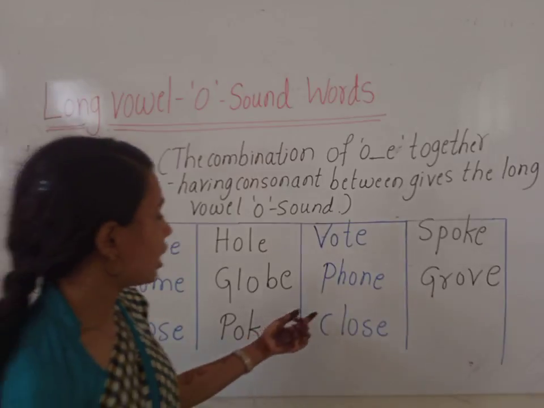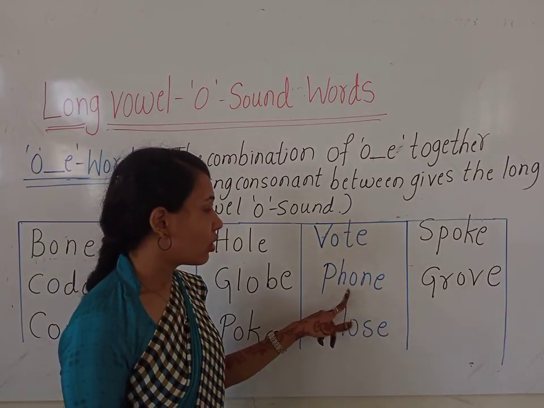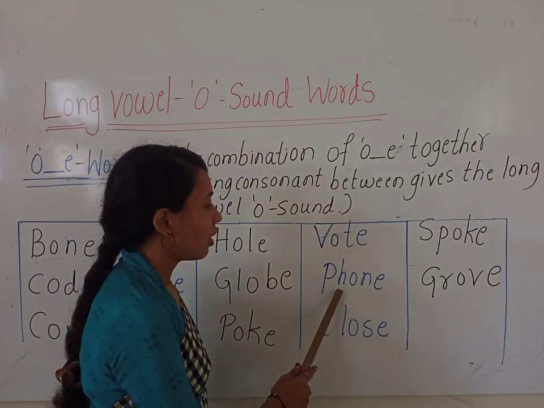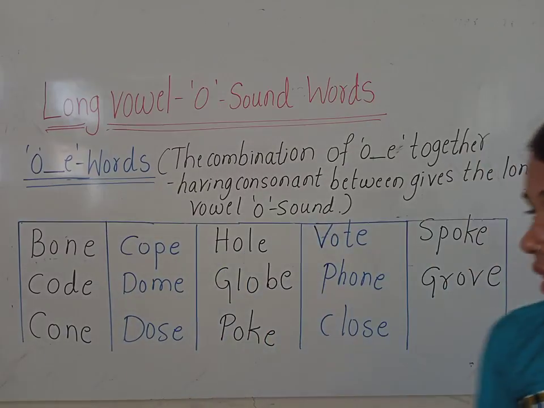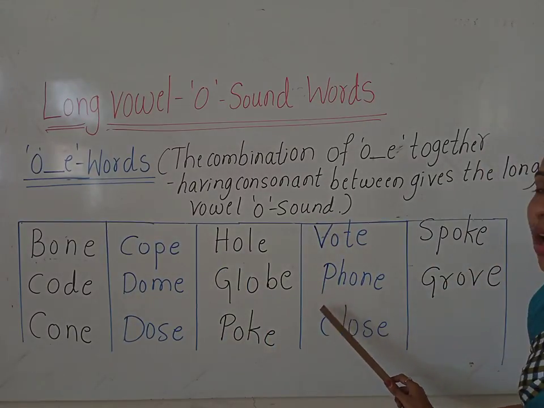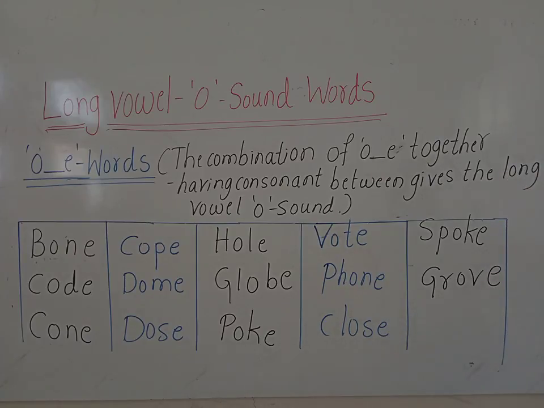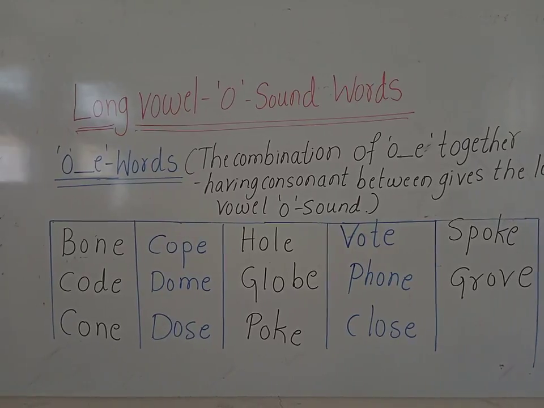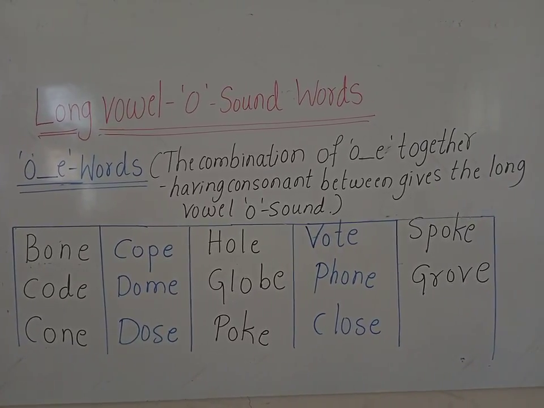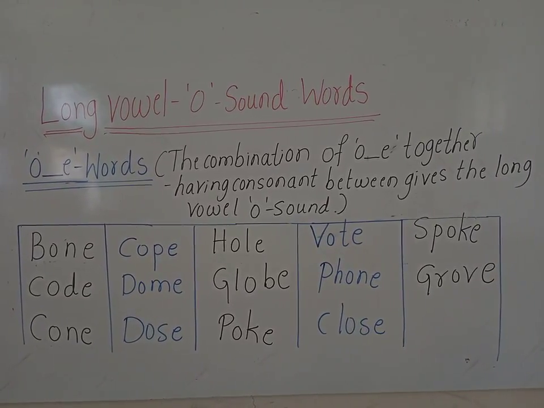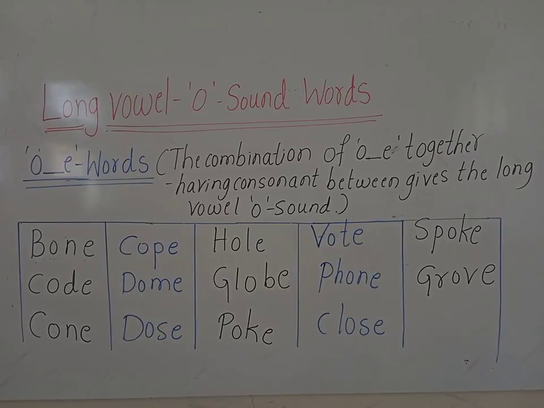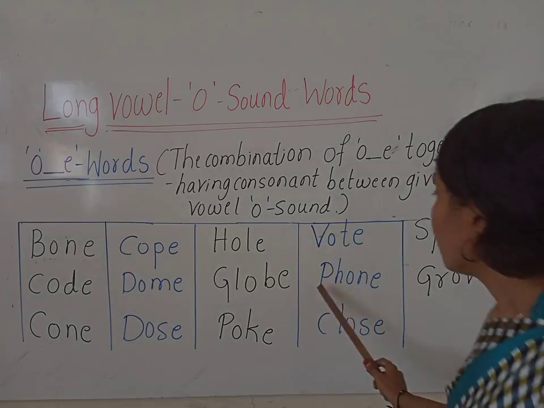What is the sound of P, children? P. And what is the sound of H? H. Okay. When P and H blend together, it gives the sound of F. Phone.